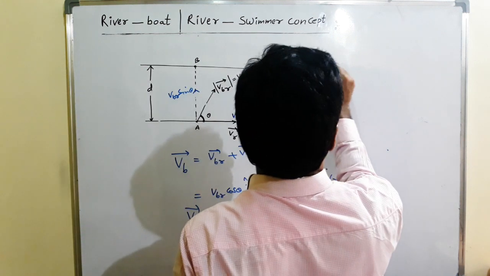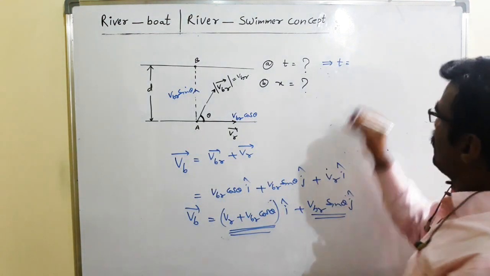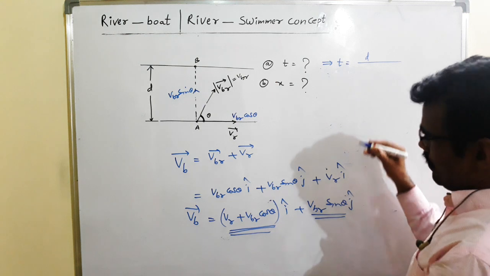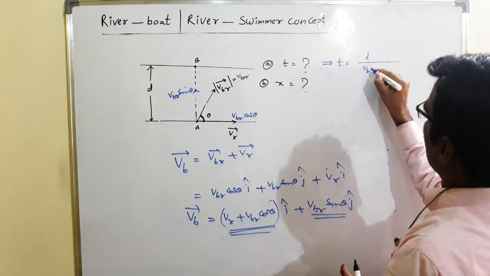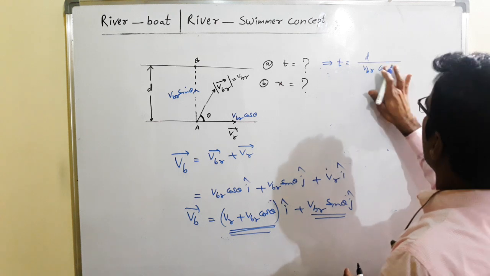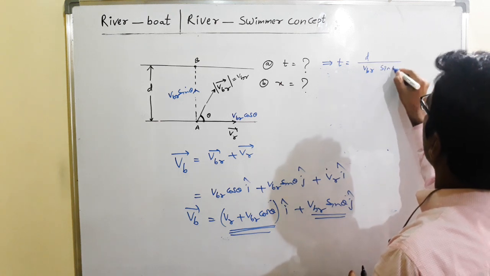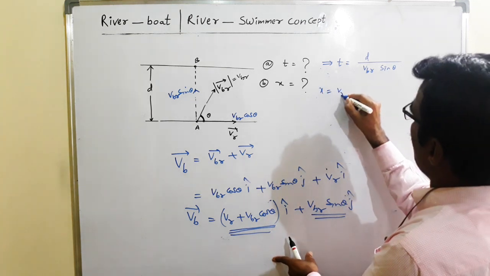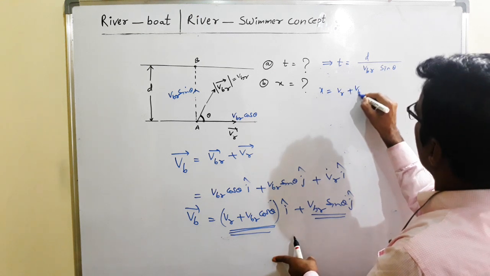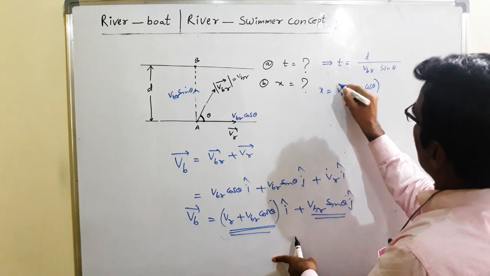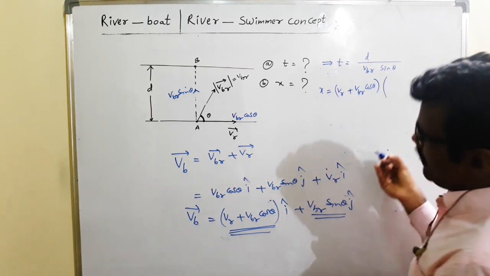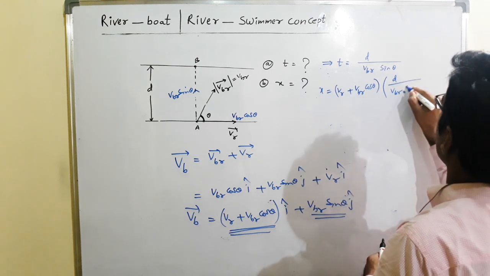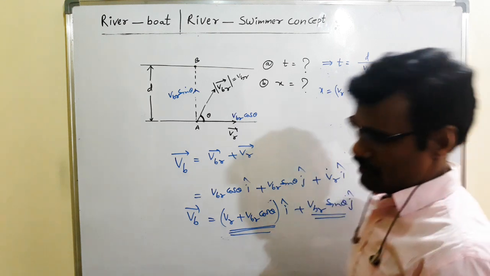Time taken, listen carefully. Time t is equal to distance, the width of the river, by what is the speed perpendicular to river? Speed of the boat perpendicular to river, VBR sin theta. Then what is the drift? Drift is the speed of the boat along the river into time taken. Time taken is d by VBR sin theta. This is the drift.